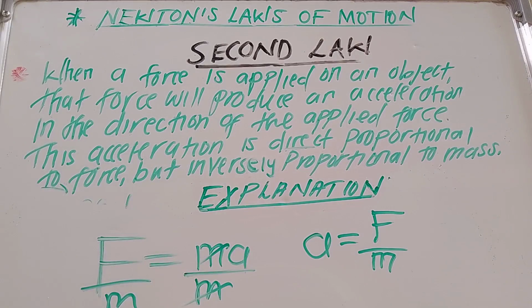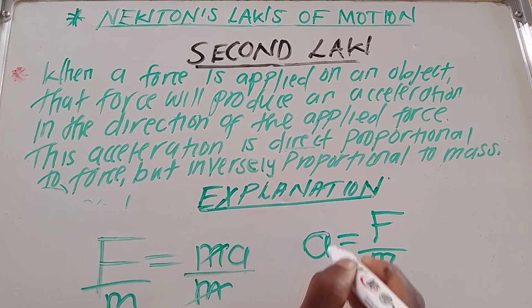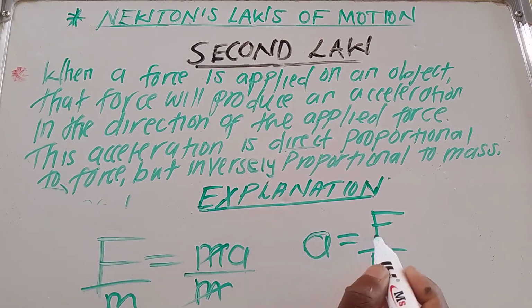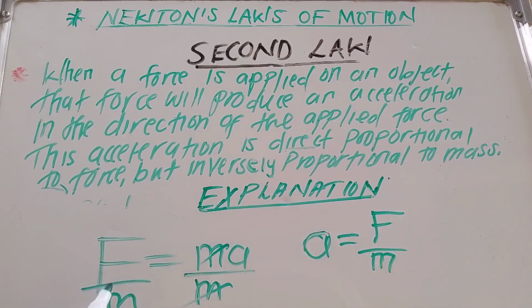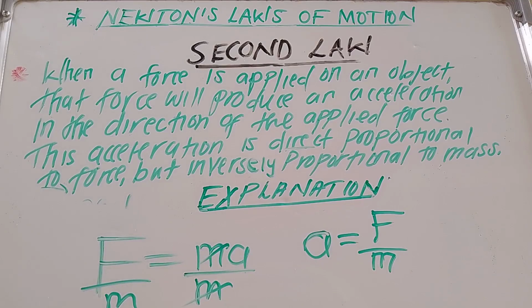So this is what exactly this last part of the statement means. When you apply a certain force on an object, that force will produce an acceleration. And that acceleration is going to be directly proportional to what? To the force applied. So mathematically, this is what it means.